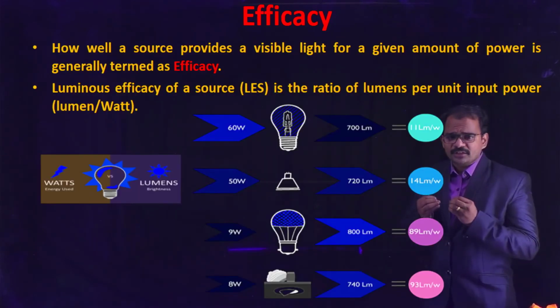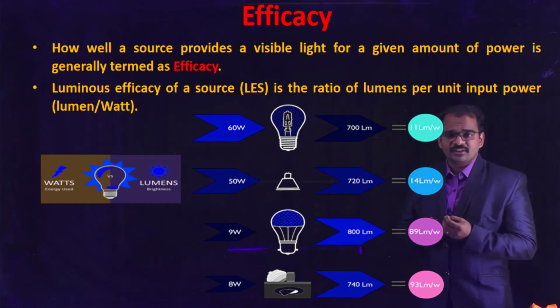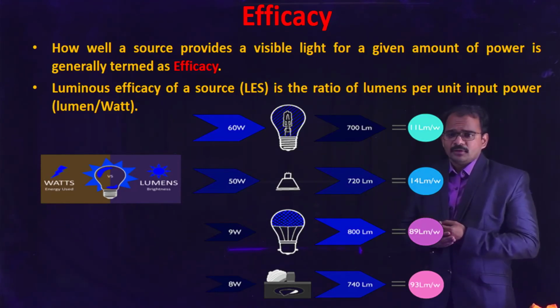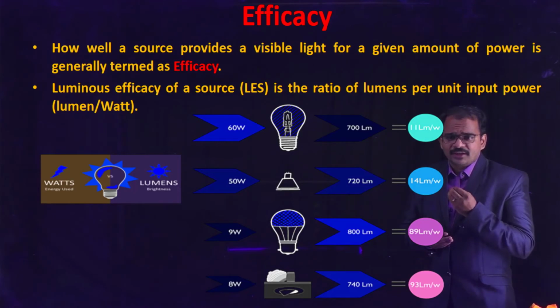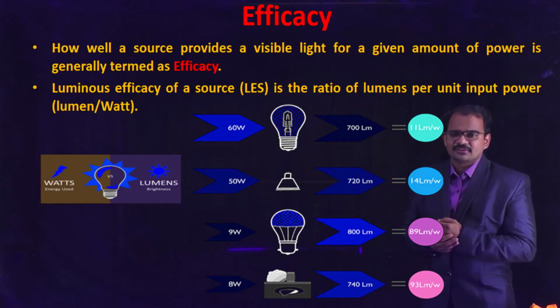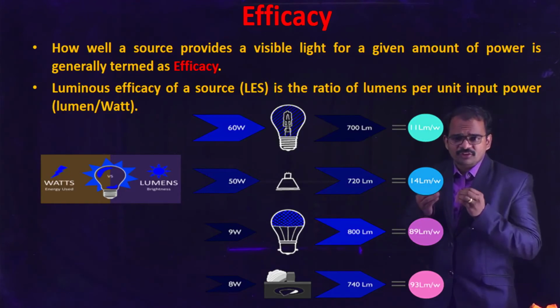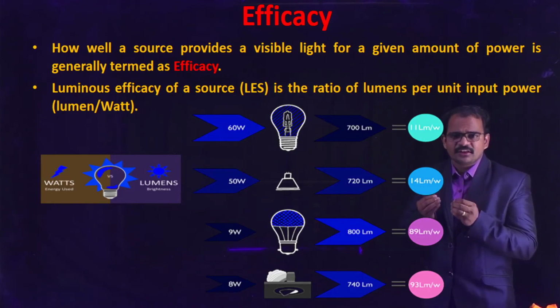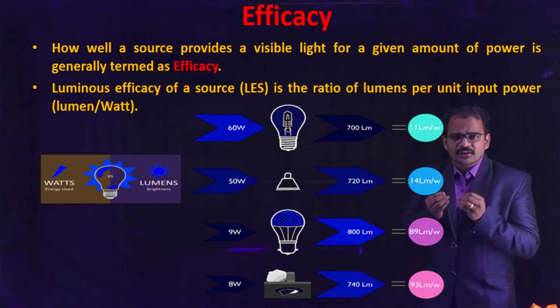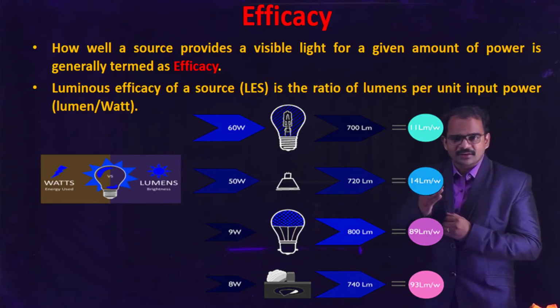Now let's see an important concept called efficacy. So what is efficacy? Efficacy determines how well a source provides visible light for a given amount of power. Generally, the luminous efficacy of a source, LES, is the ratio of lumens per unit input power. It is the lumens per watt.